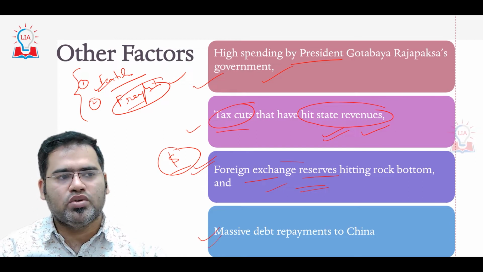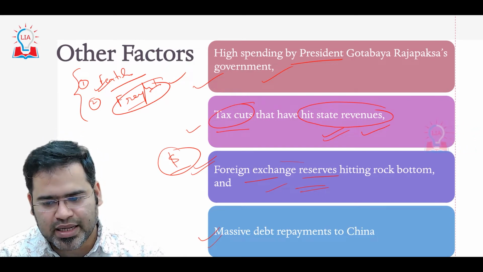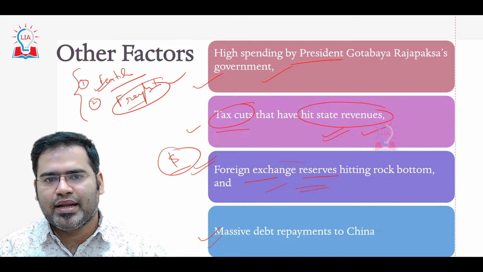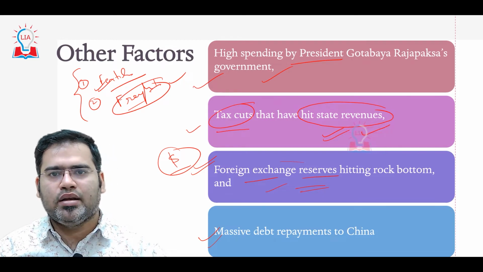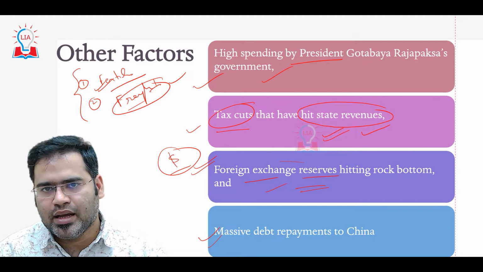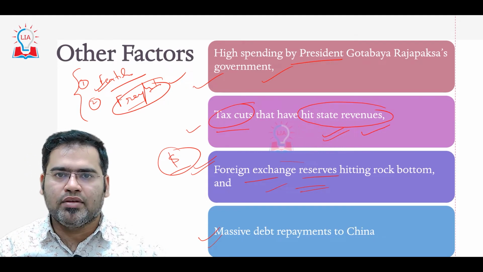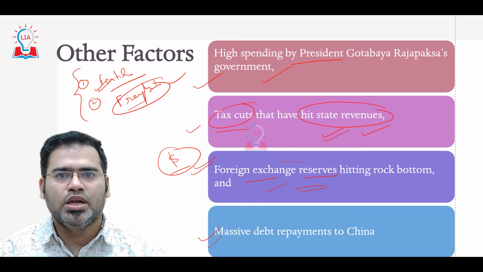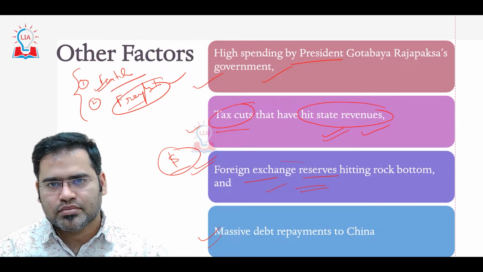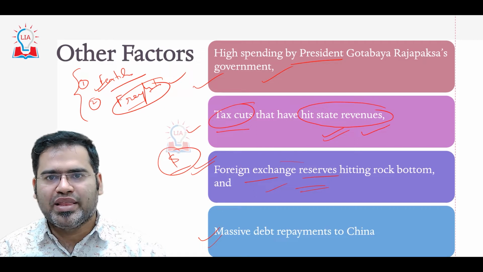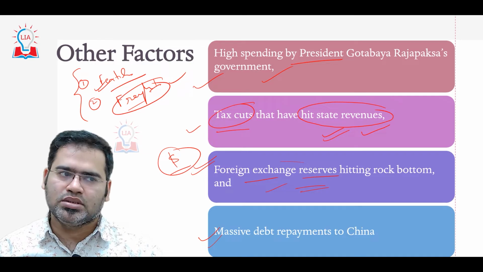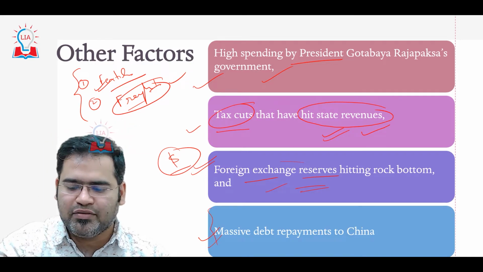Then there is massive debt repayment to China, because a lot of debt that they have taken from China, now they need to pay it back. We can call this cheque diplomacy or debt trap diplomacy, because first China has given a lot of money to Sri Lanka. Now China definitely wants it back, in the form of interest and also principal, but the Sri Lankan government does not have that much amount, so they are not able to pay back. Then what will happen? Whatever things they have built with China, now that needs to be given to China only. Whatever things will come, China is going to earn it. So this is another important factor they are facing.